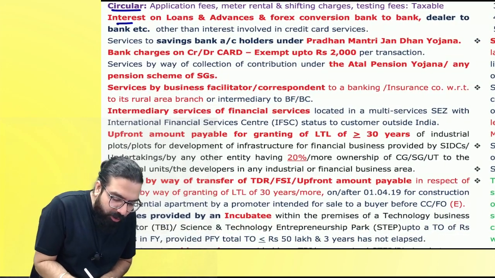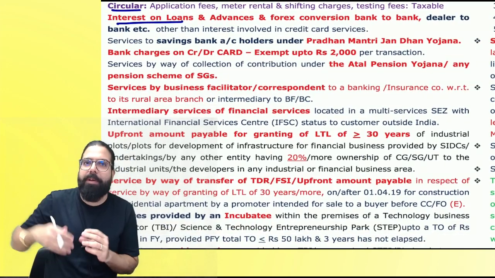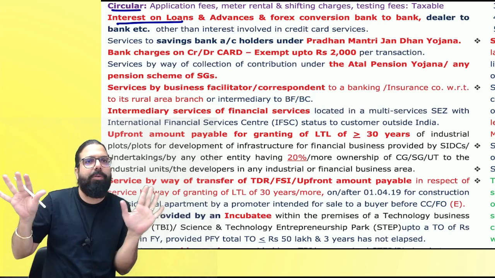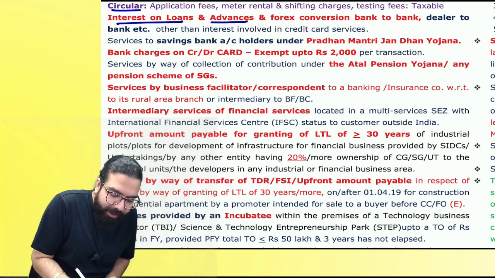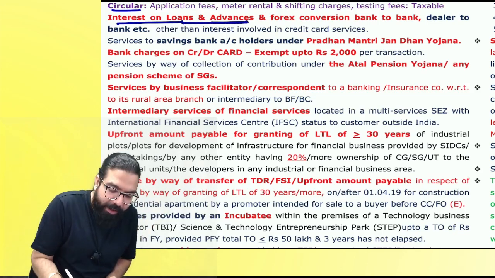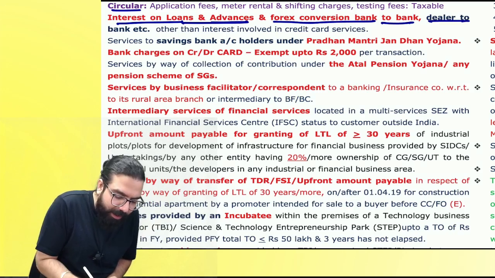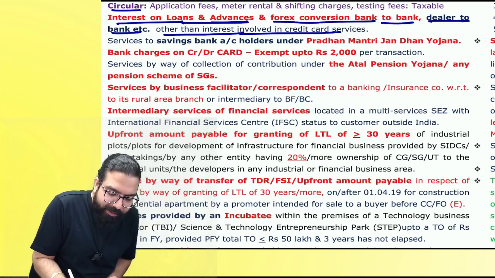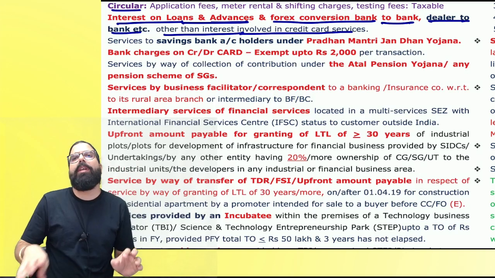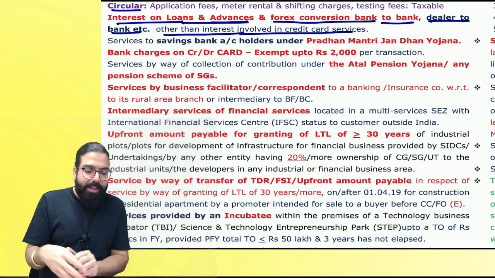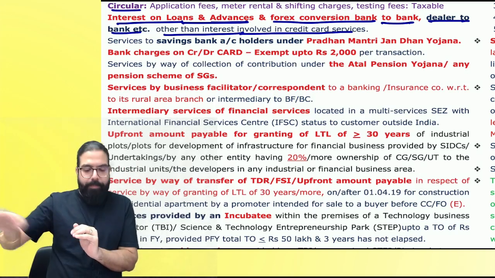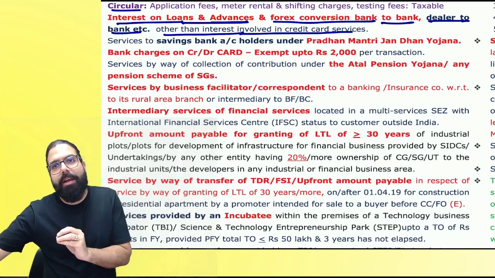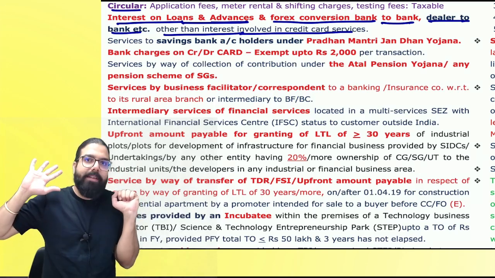The next is interest on loan. Do you remember interest on loan? Giving money and taking interest is always exempted. Loans and advances, and interest paid on them, are always exempt. Forex conversion, bank to bank, dealers to bank, other than interest involved in credit card service. Always remember one thing, forex conversion services when they are given by one bank to another bank, dealer, etc., will always be exempted.